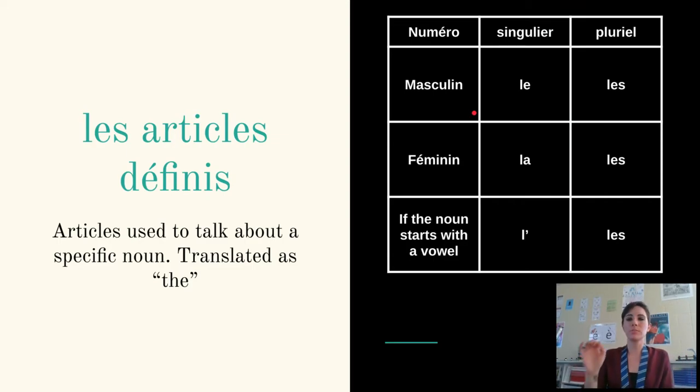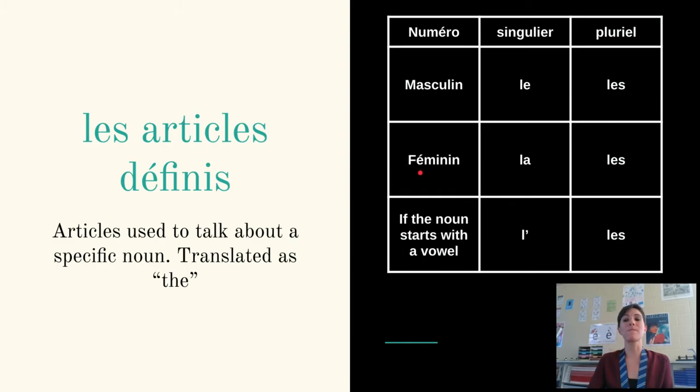We have multiple forms of the definite article, actually for both sets of articles, because we have to make sure that we make the article agree with the gender and the number of the noun, and that can actually help. So if you look, we have this chart right here. If your noun is masculine and you want to say the, for example, the bus, and singular, you'll use le bus. But if it's masculine and talking about multiple buses, we would use les bus.